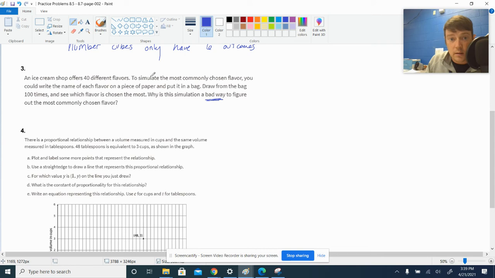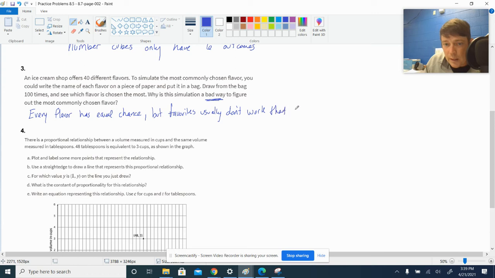This way that they've decided to do this, every flavor has equal chance in this simulation, right? Every flavor has an equal chance to be drawn. But favorites usually don't work that way.